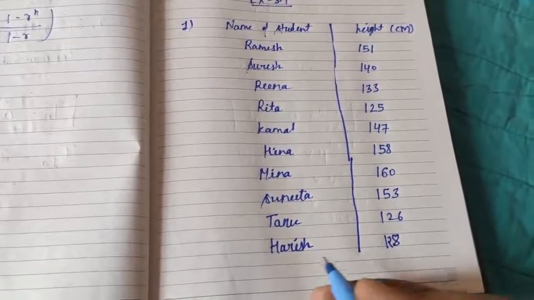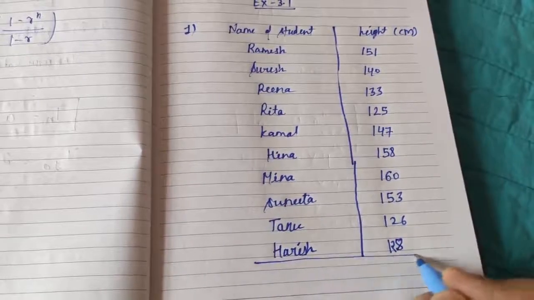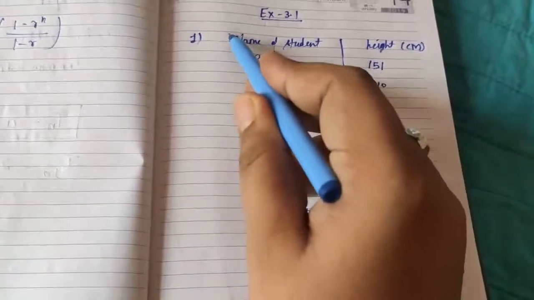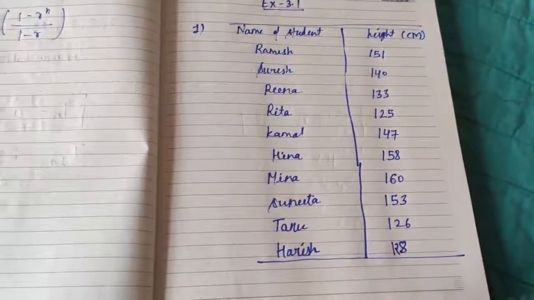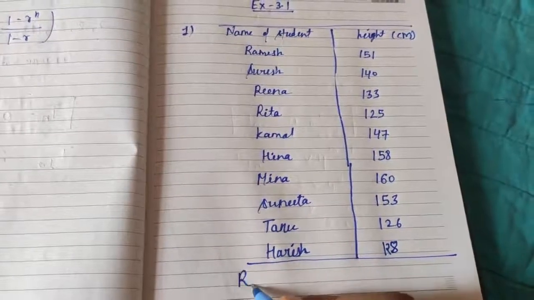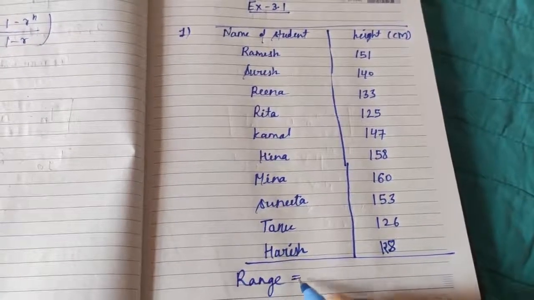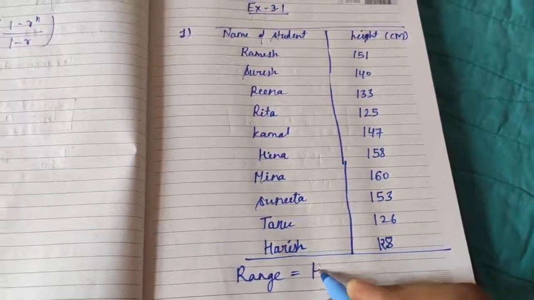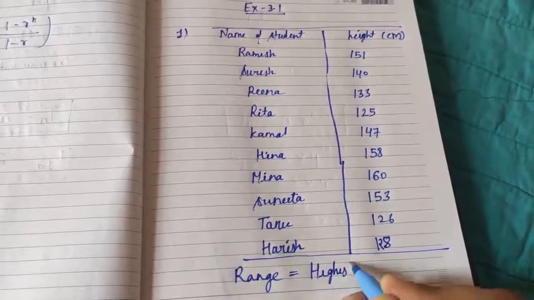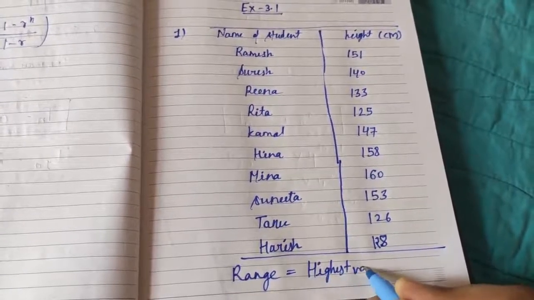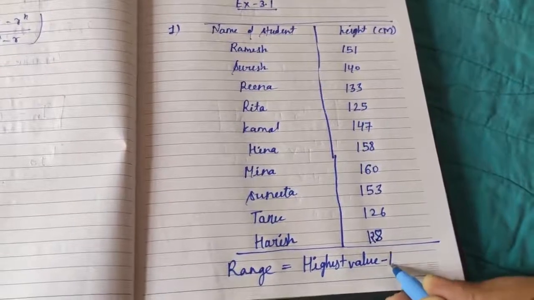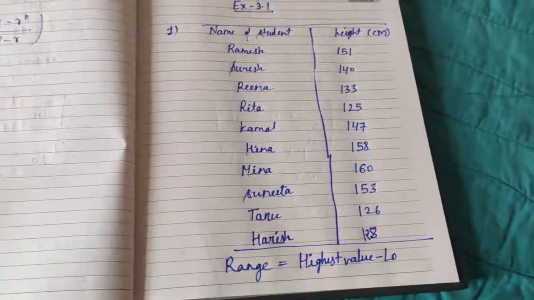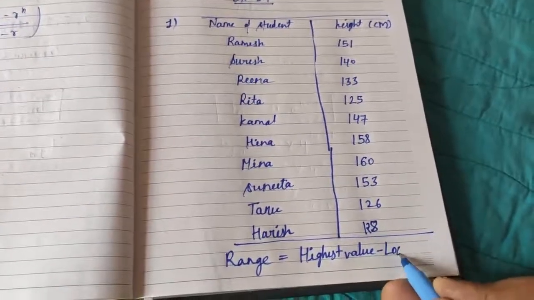This is the table. Now you will find the range. So range is equal to highest, formula is highest value minus lowest value. Then we will write lowest value.